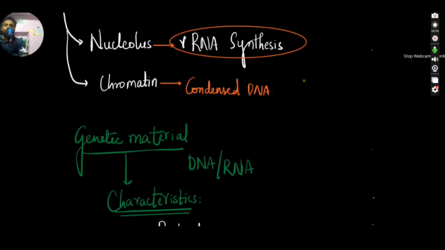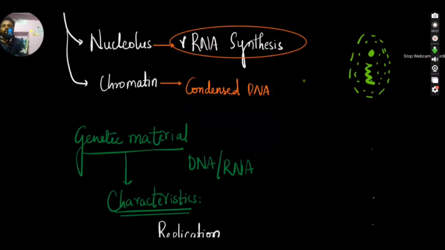Then, what is the function of the nucleolus, which is present in the middle? We can see that this is the nuclear envelope, nothing but the nuclear membrane. We'll be having a nucleolus, chromatin, and fluid, the nuclear matrix, nothing but nuclear fluid in which all these things are floating. And what function will the nucleolus be doing? It will be doing RNA synthesis, rRNA. So we'll be looking at what is rRNA, what is mRNA, what is tRNA and all.